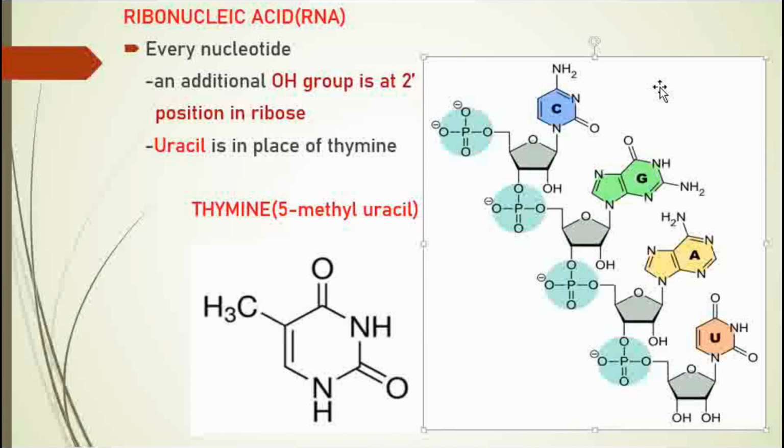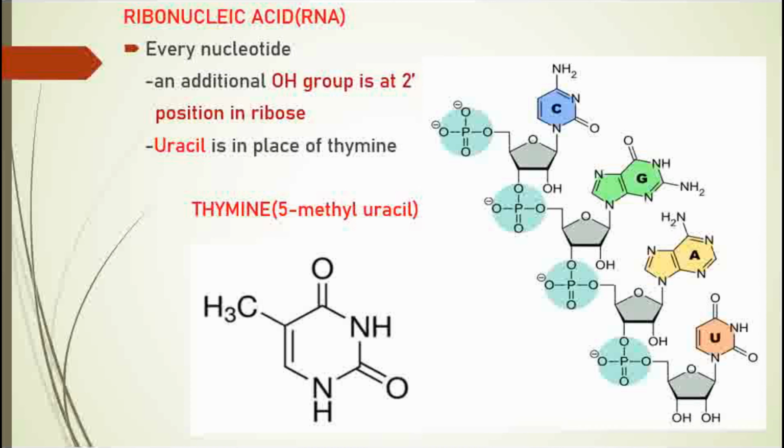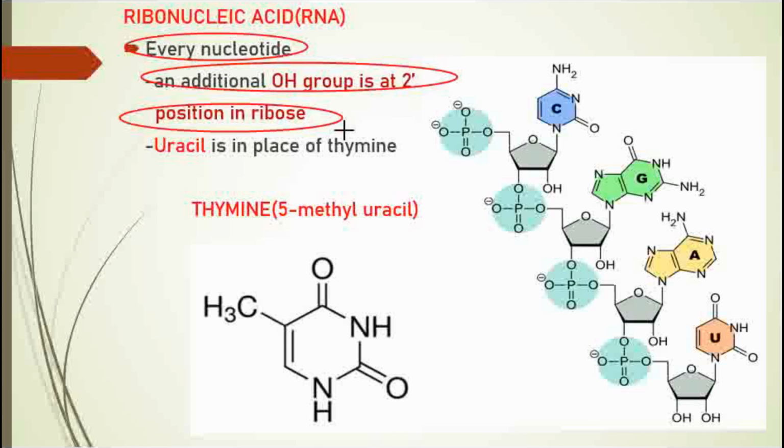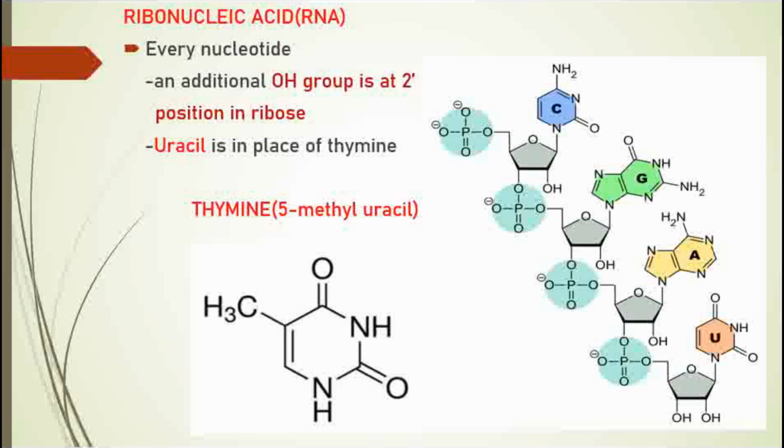Next, in case of a ribonucleic acid, every nucleotide has an additional OH group at the 2' position of the ribose. So at this 2' position of the ribose you will have an OH group. If it is DNA, it will have an H in the 2' position. That is the main difference between DNA and RNA. And uracil is present in the place of thymine: uracil is present in RNA, but thymine is present in DNA.